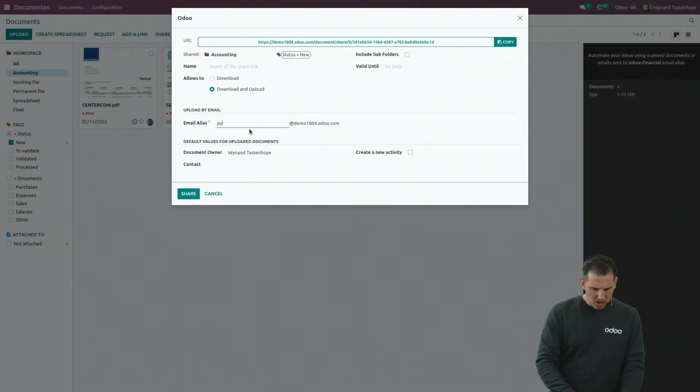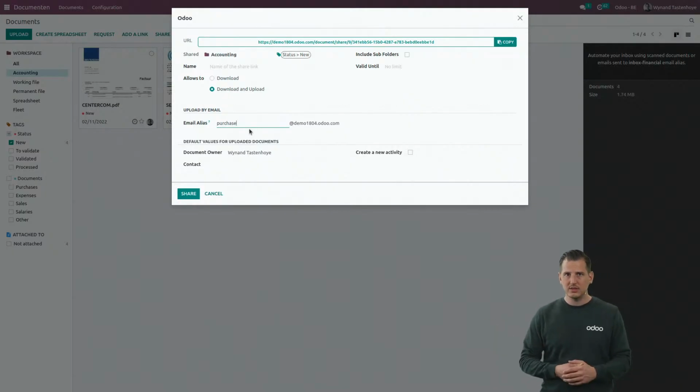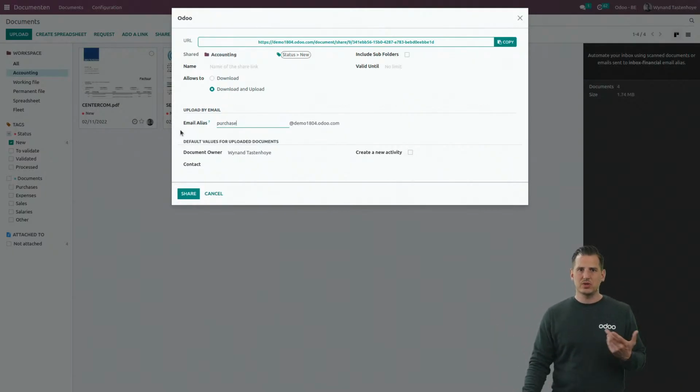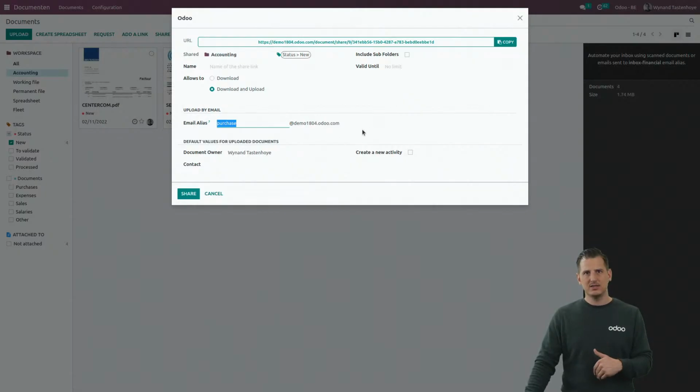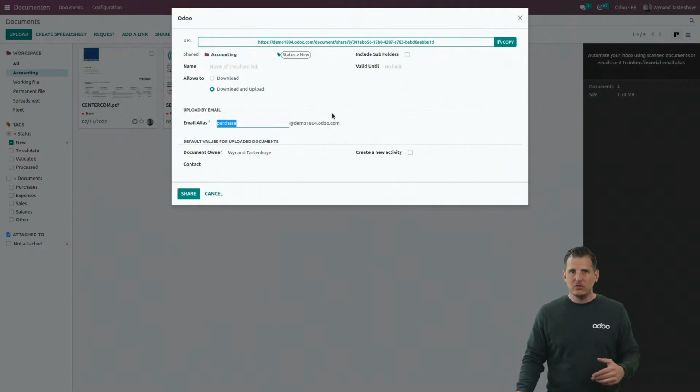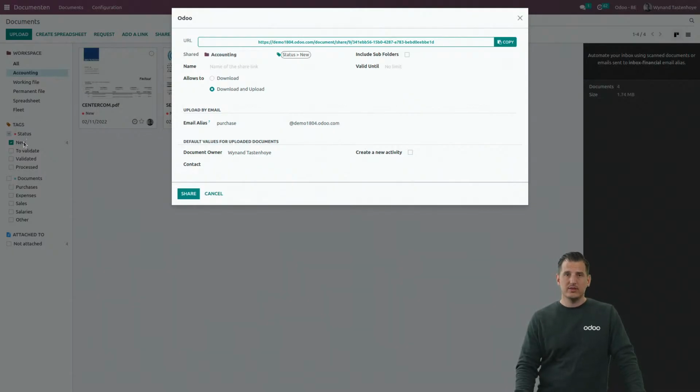So you can create, out of the box, what we call an alias. Basically, what we mean with that is that you can create as many aliases as you want, which is basically everything that you put in front of the @. Behind the @ is the domain name, and it will always be the URL, the website of the customer database, that you cannot change. So what does it mean? From the moment that you send an email to purchase@demo18april.odoo.com, all the documents will arrive in the accounting workspace with the tag new.